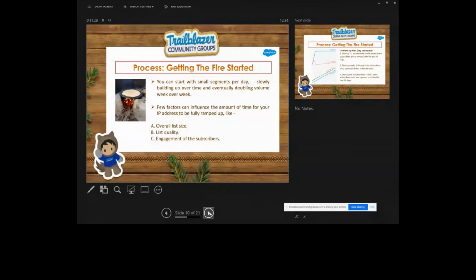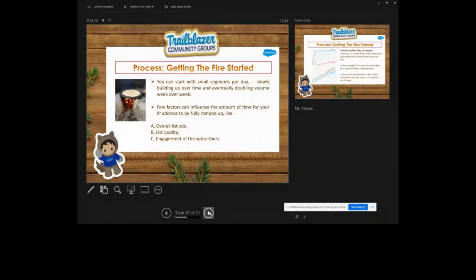So guys, you need to make sure about the engagement. You must have active subscribers, those subscribers who view, open, or take any type of action in your email, like a forward or something. You can also create a complete process to identify how many inactive subscribers we have. But you need to make sure about three things: overall list size, the quality of the list, and the engagement of the subscriber. Engagement is very important, guys.